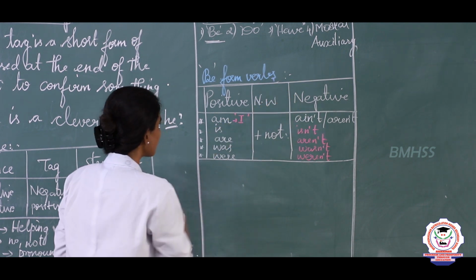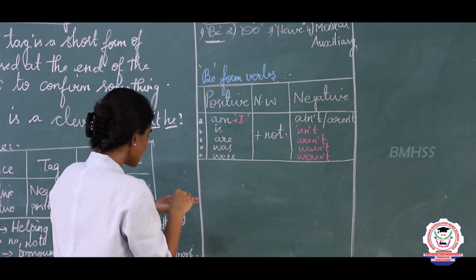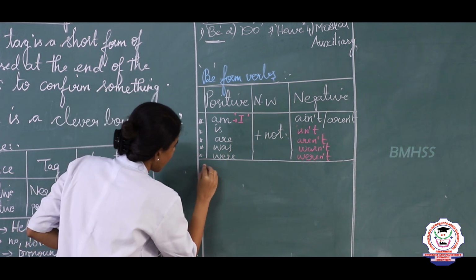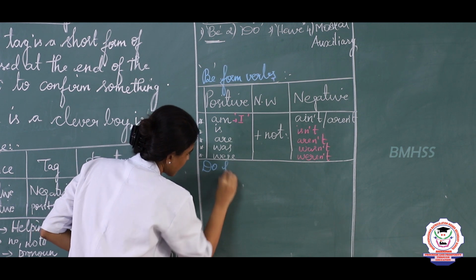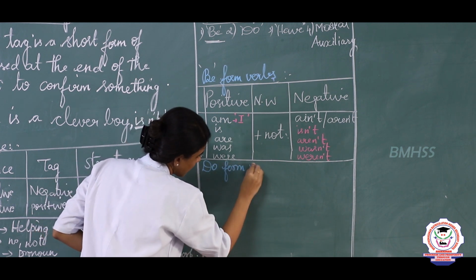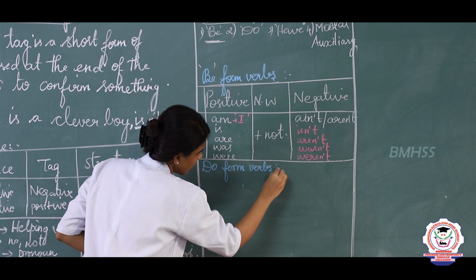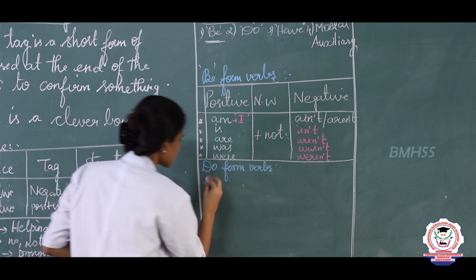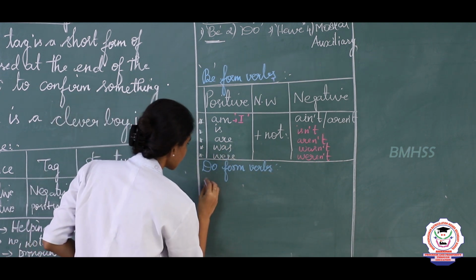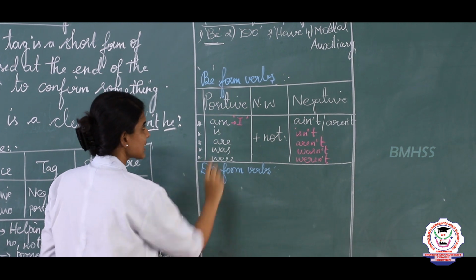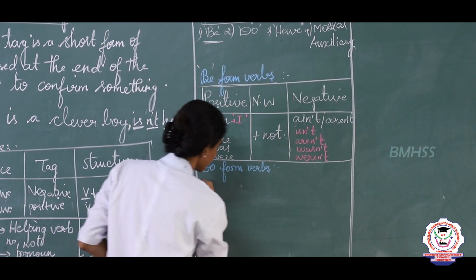Clear? So now let us see the do form verbs. Let us see the positive and negative form of do form verbs.